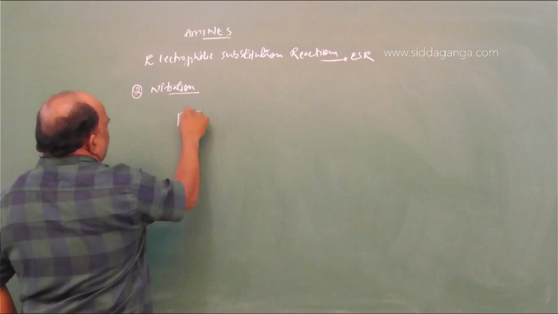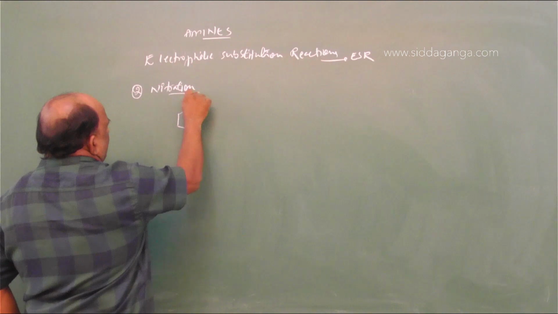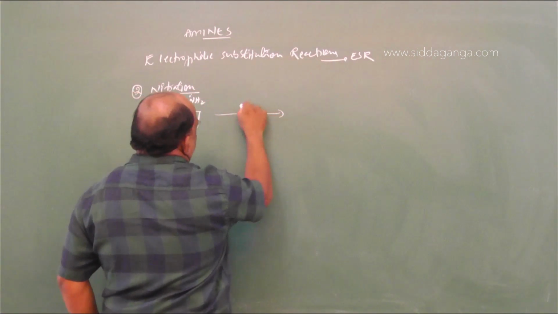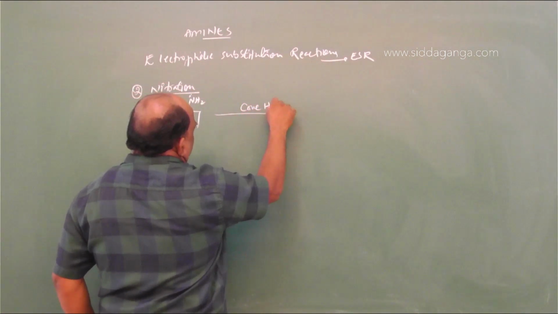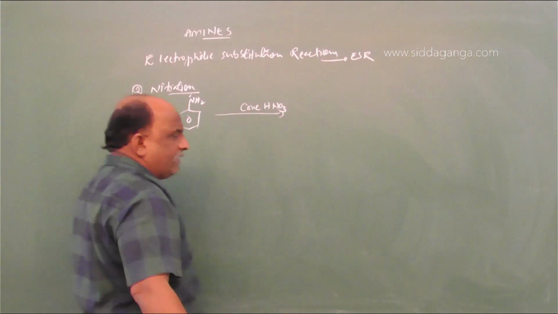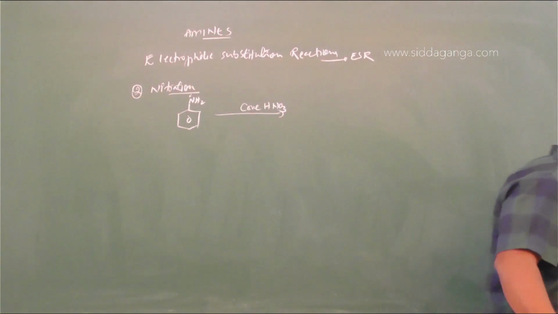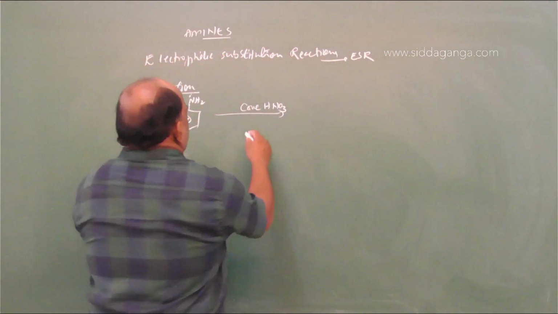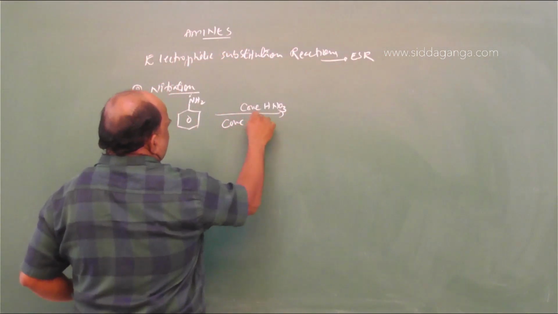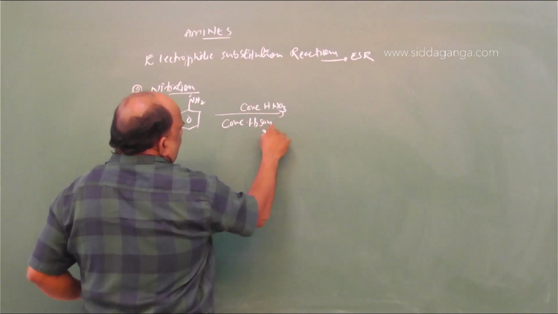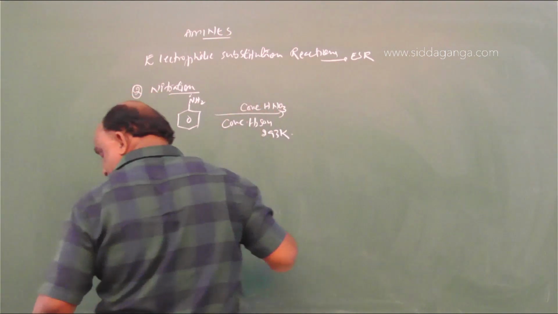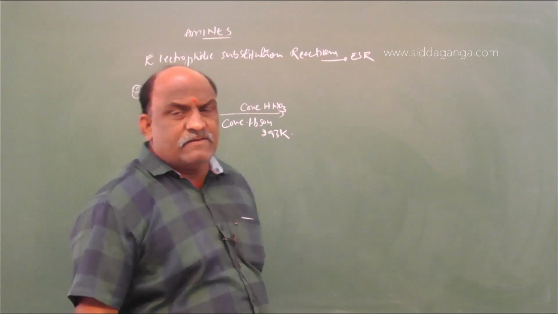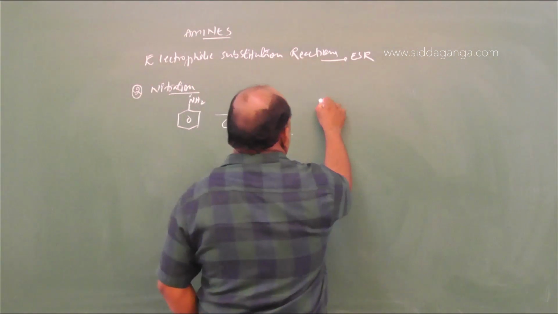Aniline is treated with concentrated nitric acid and concentrated sulfuric acid, at a temperature of 293 kelvins. What will be the answer?